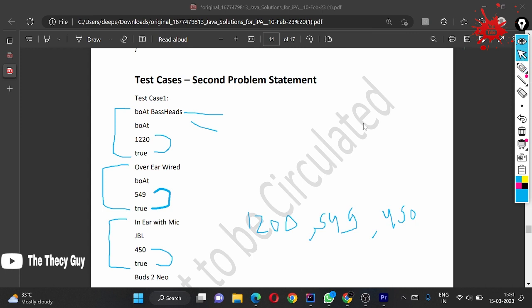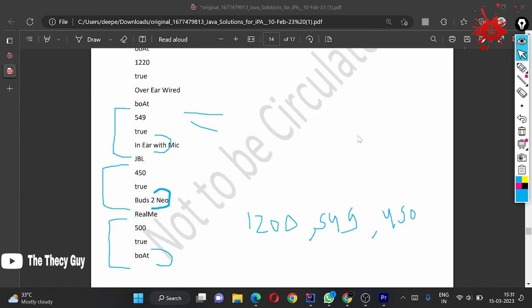And we only remain with one question, which is this. So in the fourth example we have 500 and here availability is also true. So our new becomes 1500, 549, 450.